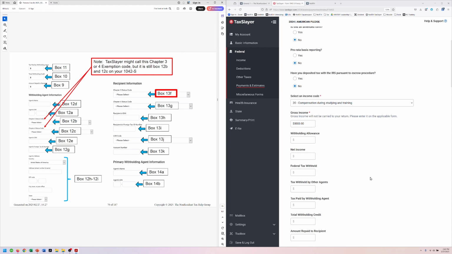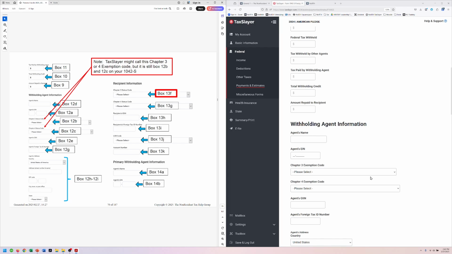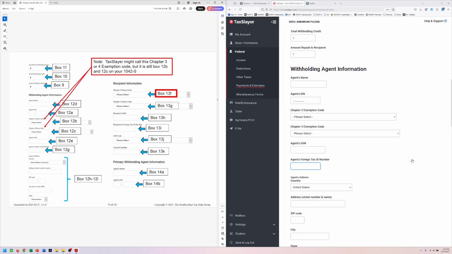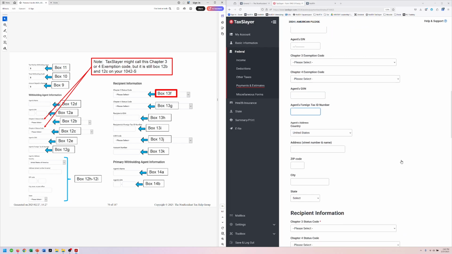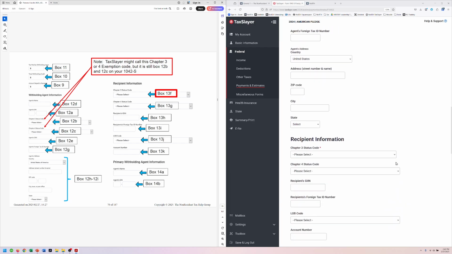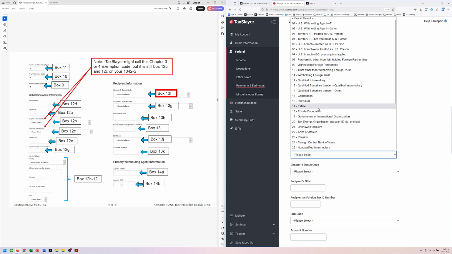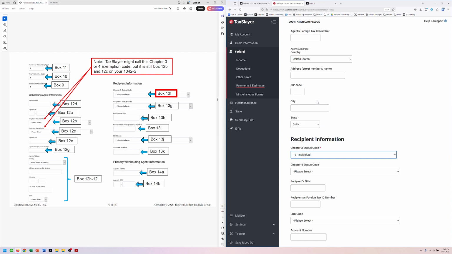You can see there's a bunch of other boxes. Sometimes they get the names mixed up, right? Status code versus exemption code. It really is status code, but we'll just take whatever it is and put it in there. But it's not necessarily required until we get down to here, where we have to say that the person who received the money, Lisa, is an individual.